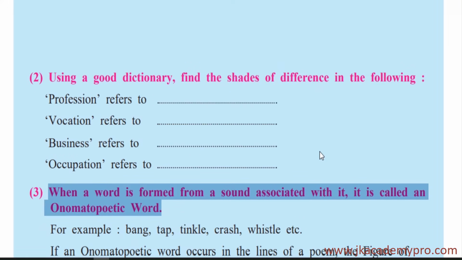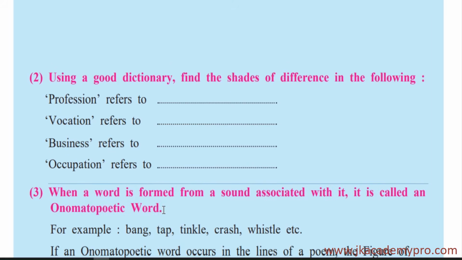Now let's go to the second question. Using a good dictionary, find the shades of difference in the following: profession, vocation, business and occupation. Now all these words relate to the same thing. They relate to occupation, profession, that is the kind of work that we do. But there is a slight difference in each of these words. So open the dictionary and please find these words.